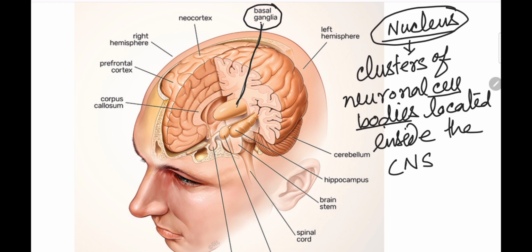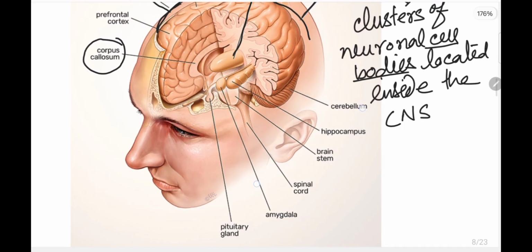And we already know what cell bodies are. Cell bodies are a part of the neuron. So this is the basal ganglia, and this part is the left hemisphere and this part is the right hemisphere, and the right and left hemispheres are connected by the corpus callosum. Here is another part, the hippocampus.